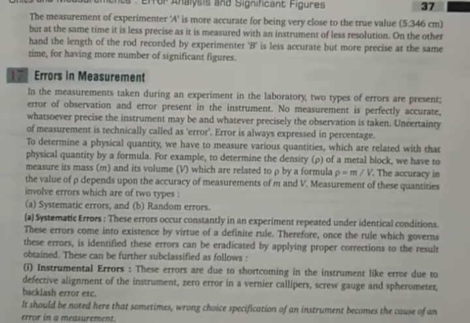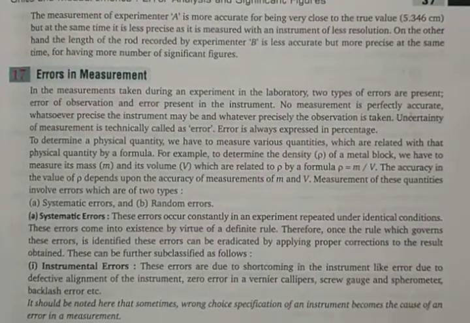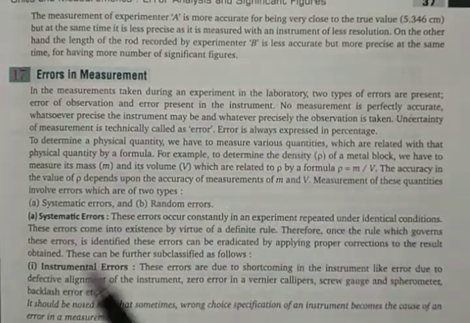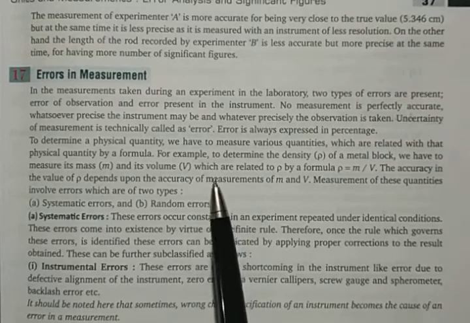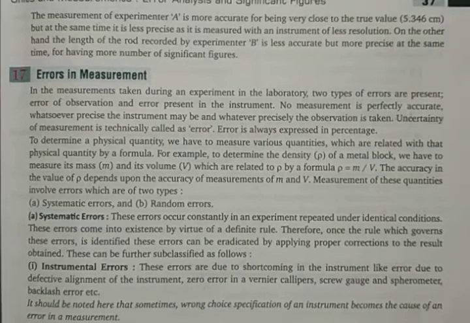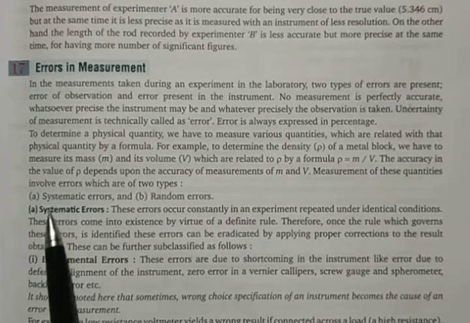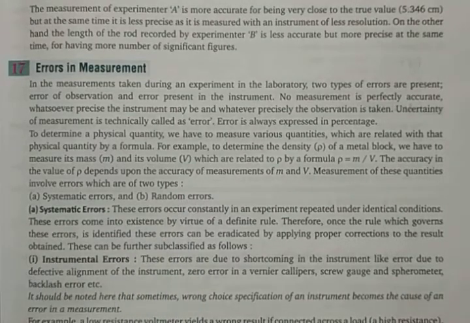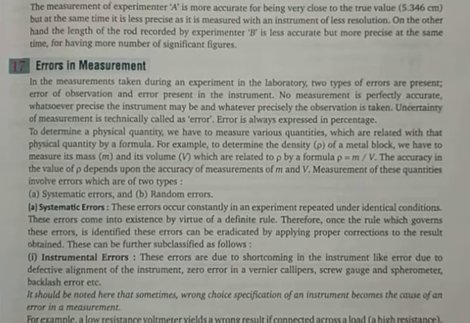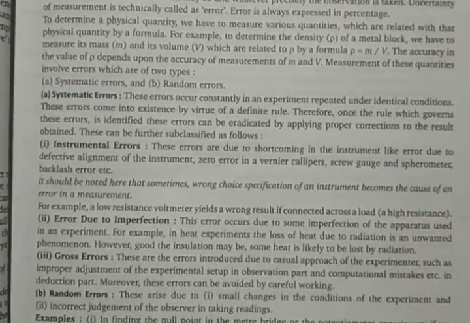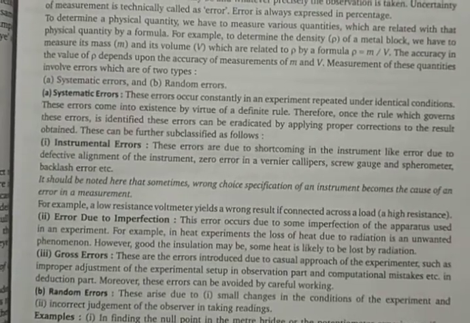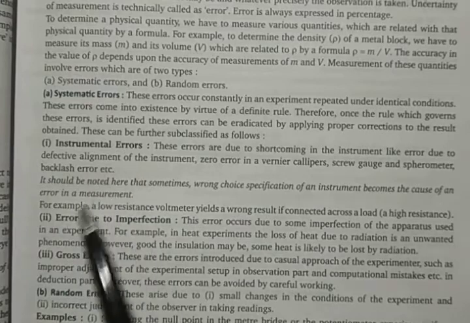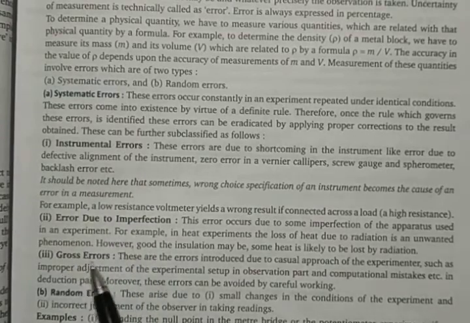And then the important topic starts, that is errors in measurement. How error happens, the sources of errors and all things are given here. There are two types of errors, systematic errors and random errors. And what is a systematic error? It's given here. It could be of various varieties. There are three systematic error divisions: instrumental error, error due to imperfection, and then gross error. You should have an understanding about what it is.